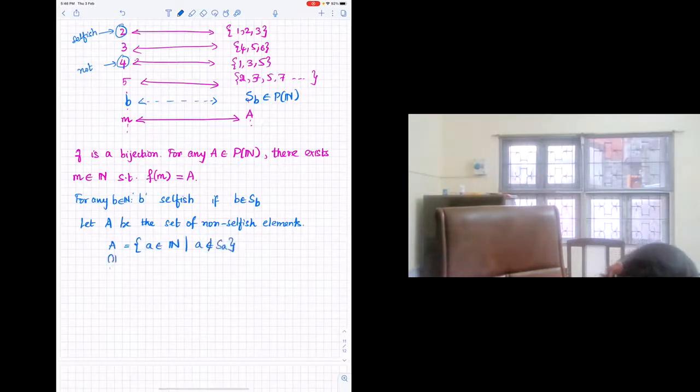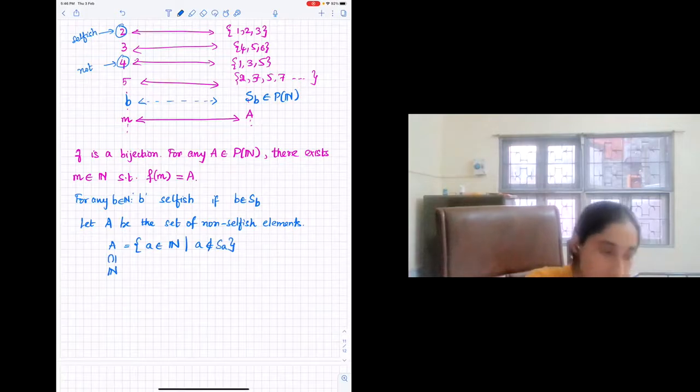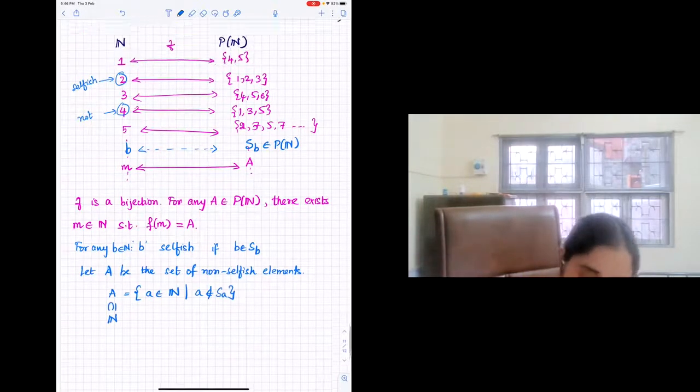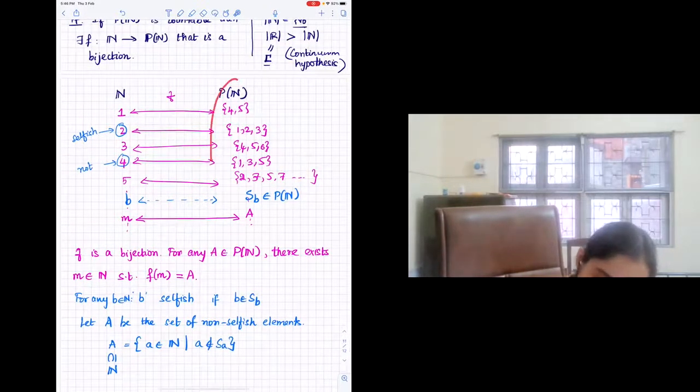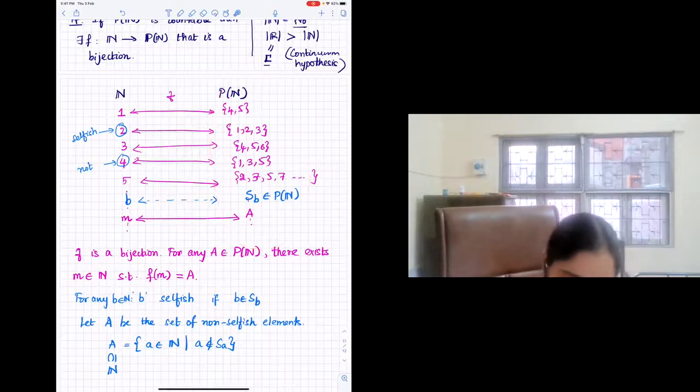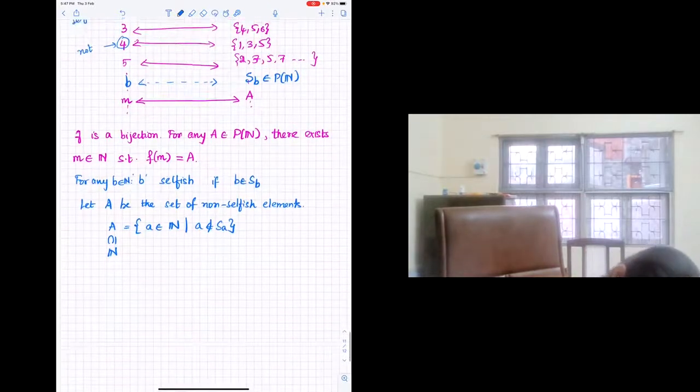So we know that A is a subset of natural numbers. So what can you say? On the right-hand side, you have all subsets of natural numbers. So this A must also appear somewhere. Okay? So we know that A appears.